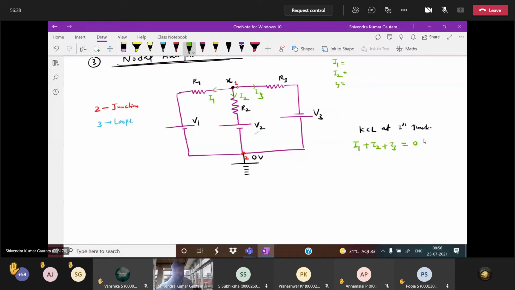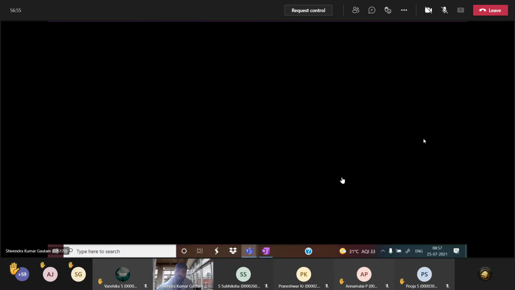You can apply it at junction 2 also, at the second junction. Tell me, are all currents incoming or not at the second point? So I1 plus I2 plus I3 equal to 0. Same you will get. Okay. Here we got I1 plus I2 plus I3 equal to 0 at the junction. Now we have to find the I1 value.